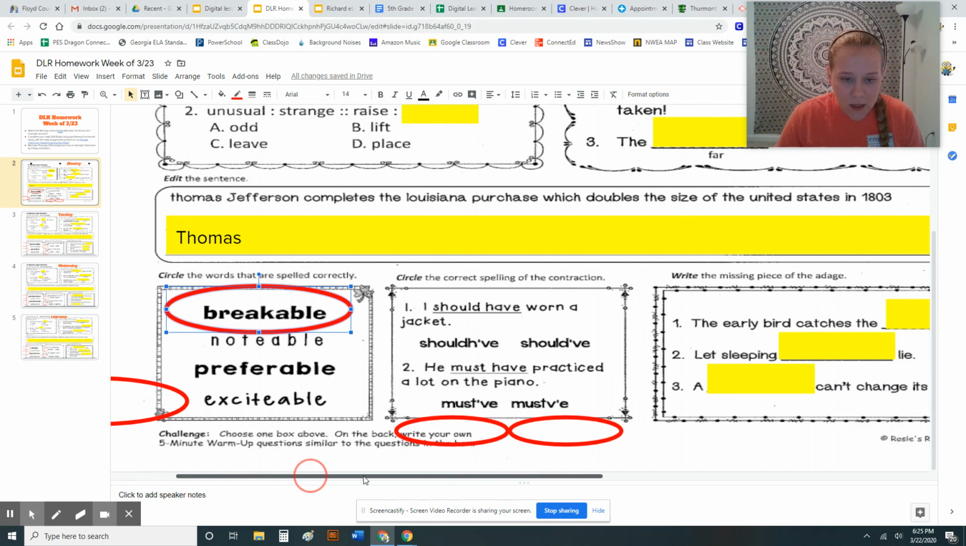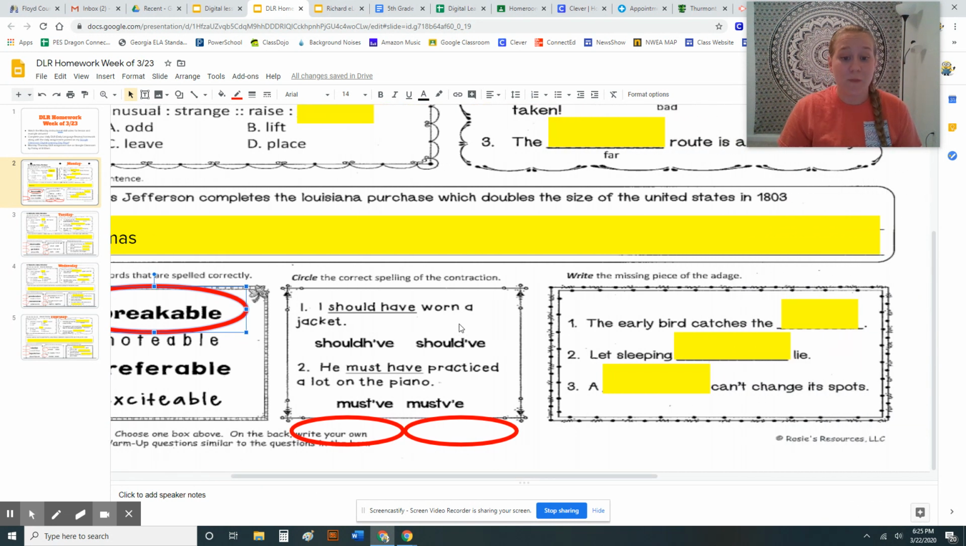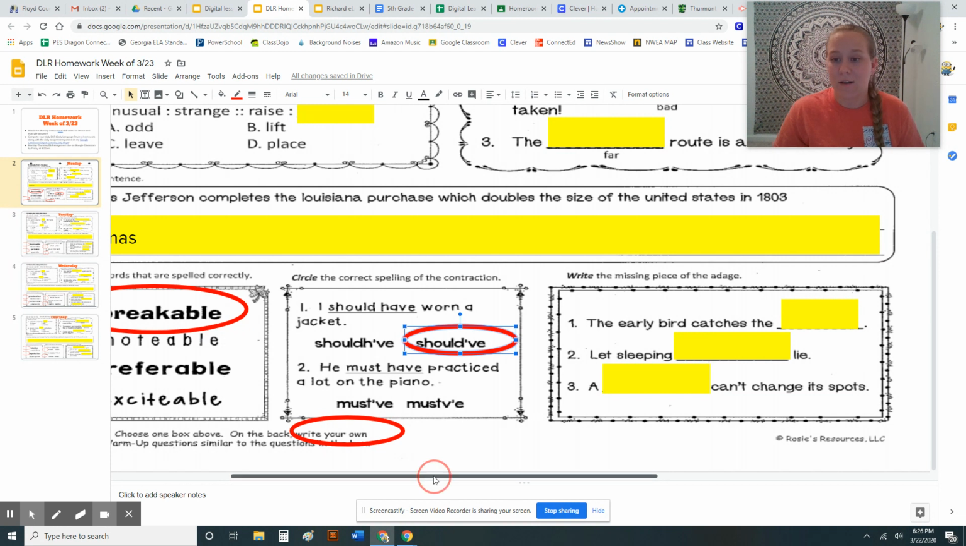All right, next section. It says circle the correct spelling of the contraction. A contraction is putting 2 words together in kind of a shortened version using an apostrophe. So: I should have worn a jacket. Ooh, which one would it be? Should've or should've? It is the second one. That apostrophe is in the right place. That is absolutely correct. So I'm going to put a circle around that one. So number 2, you need to do on your own for must have. What would be the correct spelling of that contraction? Move the circle.